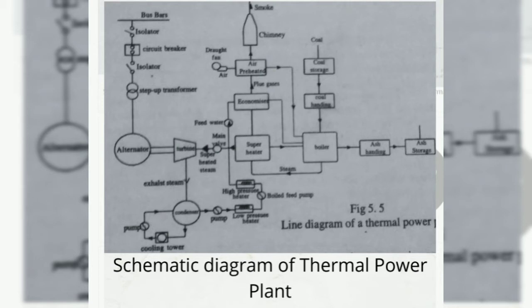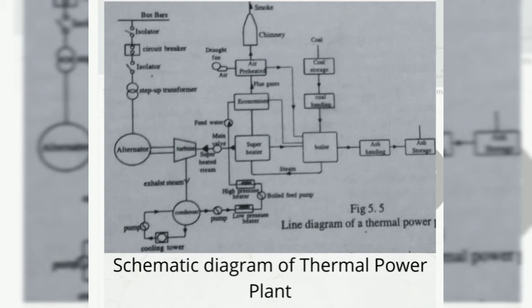The heat released by the combustion of coal produces steam in a boiler at high temperature and pressure, which when passed through a steam turbine gives off some of its internal energy as mechanical energy. The ash produced after the complete combustion of coal is removed to the ash handling plant and delivered to the ash storage for disposal. In thermal power plant, bituminous coal is used because it has low ash content.